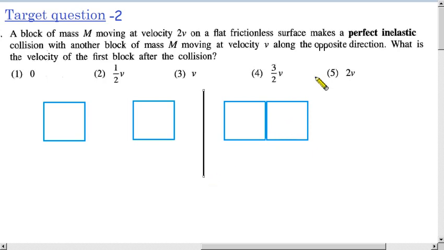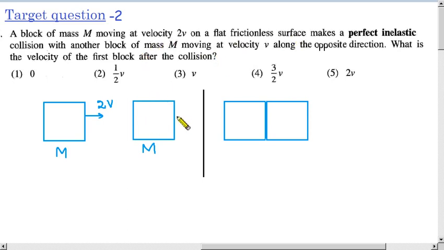If it is given as a perfect inelastic collision, the objects after the collision move together because no bounce. So the velocity of this one is 2v, the mass capital M, here also the mass capital M. I didn't change those things.